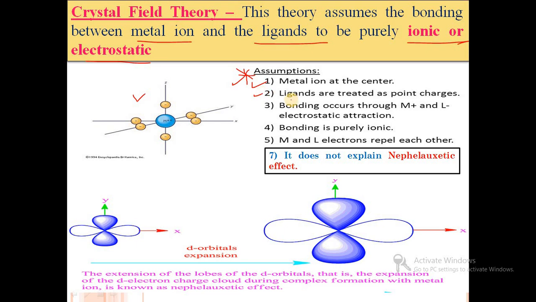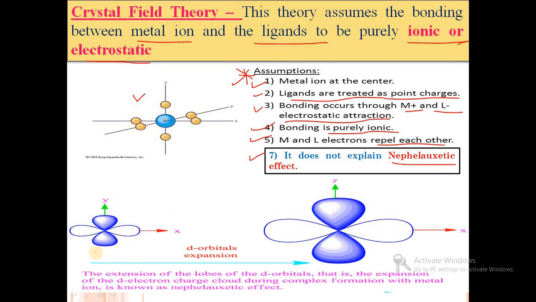The second assumption is that ligands are treated as point charges. Ligands come towards the metal and act as point charges. The third assumption is that bonding between metal and ligand occurs through electrostatic attraction. The fourth is that bonding is purely ionic type. The fifth is that metal and ligand electrons repel each other. During the interaction, there is a repulsion between metal and ligand orbitals. The next assumption is that it does not explain the nephelauxetic effect. What the nephelauxetic effect is will be explained in the following diagram.